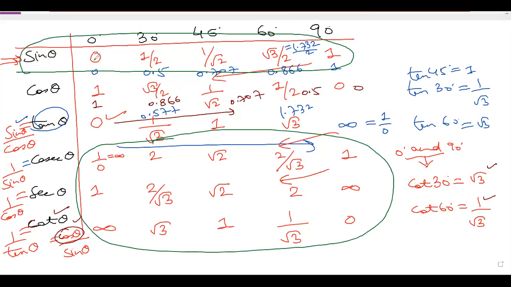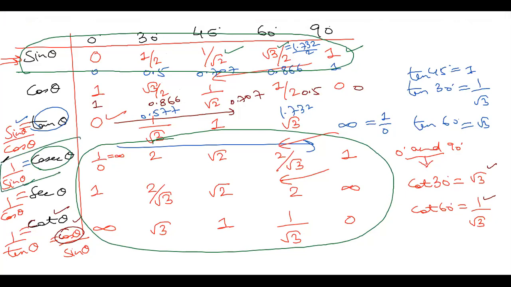First one is sin theta: 0. We know sin increases along with theta. Sin 0 is 0, sin 30 is 1 by 2, then more than 1 by 2 will be 0.707, that is 1 by root 2, sin 60 is root 3 by 2, sin 90 is 1. For the remaining values we have to know the relations. Cos theta will be in reverse order. Tan is sin by cos. Cosec we have to know is 1 by sin. Cosec theta, what value do we have to remember?